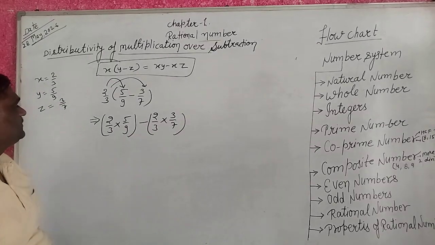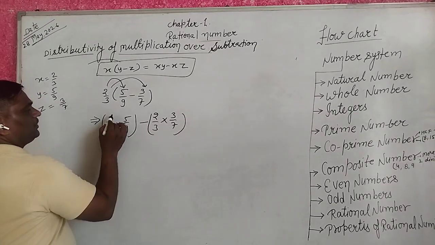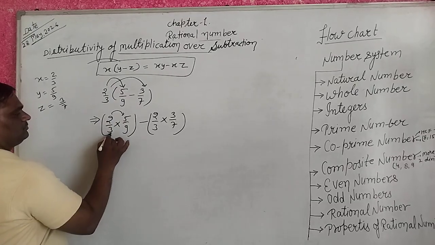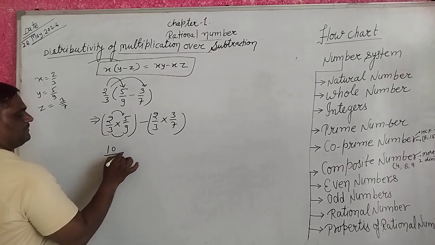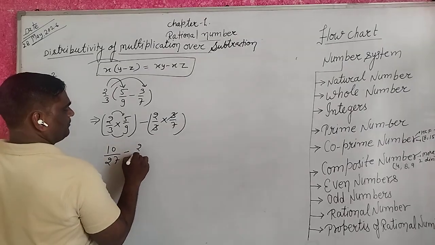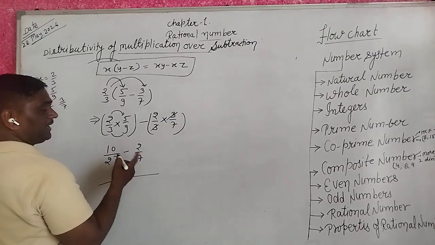Okay guys? 2 into 5, 10 upon 27, minus 2 upon 7 after 3 cancels.